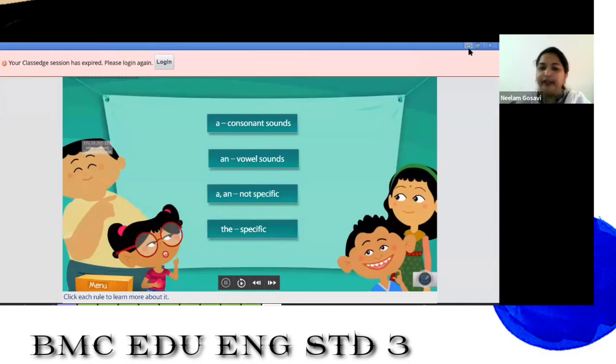For example, that is a stall. See, in the first sentence here, that is a stall is given, and there is an umbrella on the stall. So we are talking about the stall a second time. At the first time, what we wrote here was a: that is a stall, right? And the second time, when you are using stall again, there we put the. So this is the meaning of the definition. That is, whenever we talk about the same noun a second time, we should put the. That means we are talking about a particular stall.